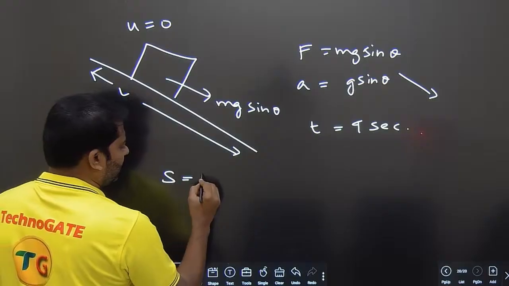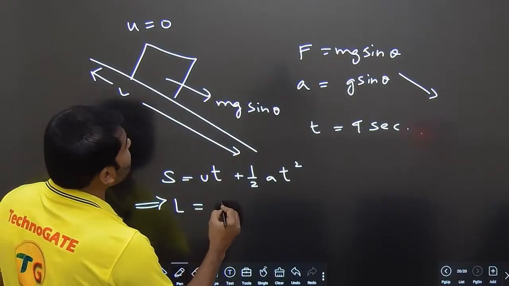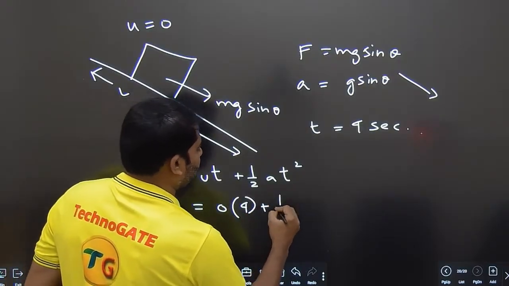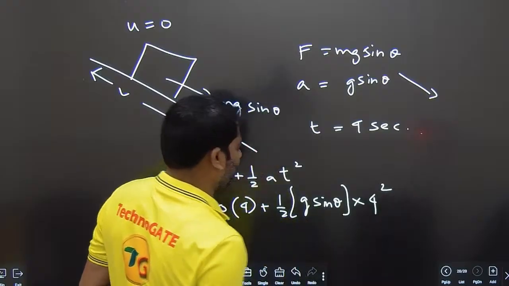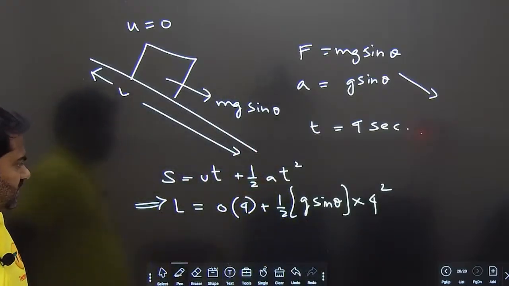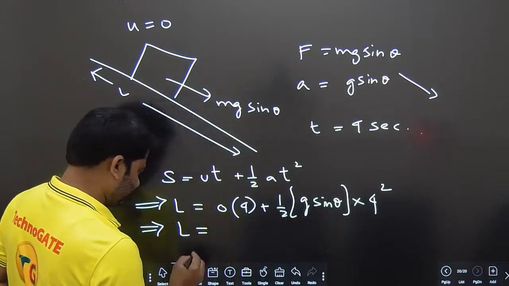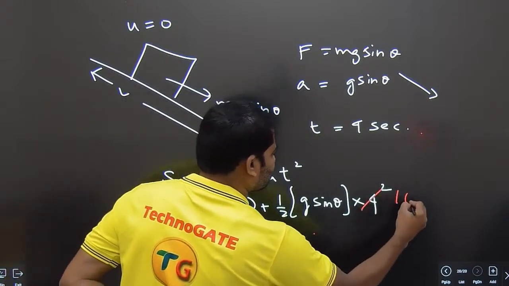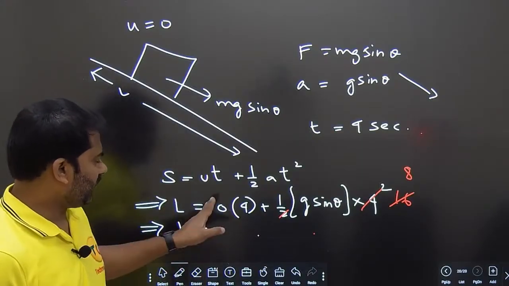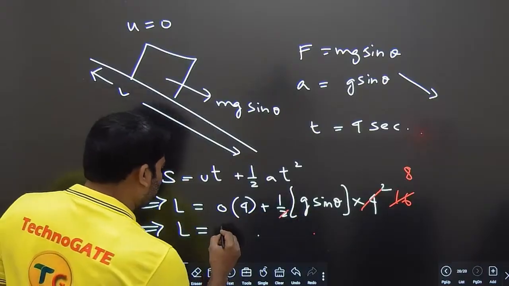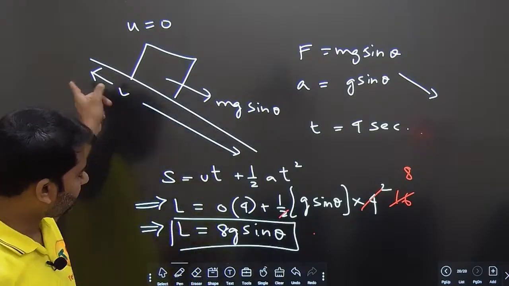So you take s is equal to ut plus half a t square. s is nothing but L, u is equal to 0. So 0 into 4 plus half, a value is g sin theta, into t square, 4 square. So we are getting the value of length L as half g sin theta into 4 square. 4 square means 16, half of 16 is 8. So the length of the inclined plane is coming out to be 8g sin theta. We will use this. Length of the plane is 8g sin theta.